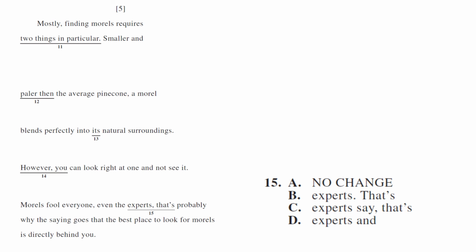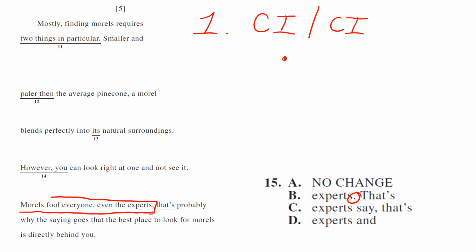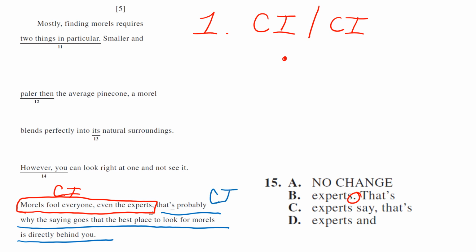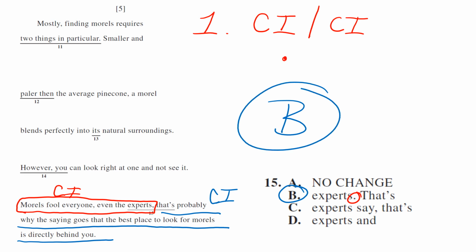Okay, let's check question number 15 first, because back to our rule number 1, complete ideas are joined by certain punctuations, a period being one of them. Morels fool everyone, even the experts. Well, that's a complete idea. So good there. That is probably why the saying goes that the best place to look for morels is directly behind you. That is also a complete idea. So your answer has to be B. Complete idea, punctuation question.